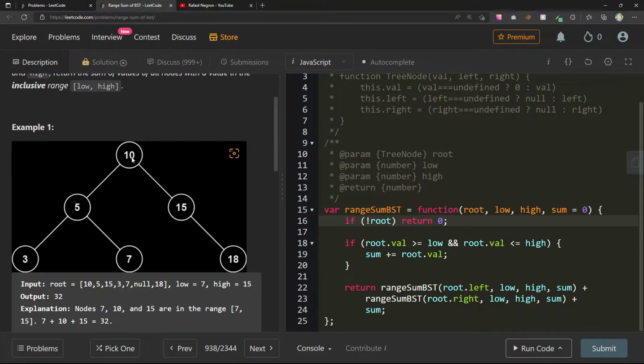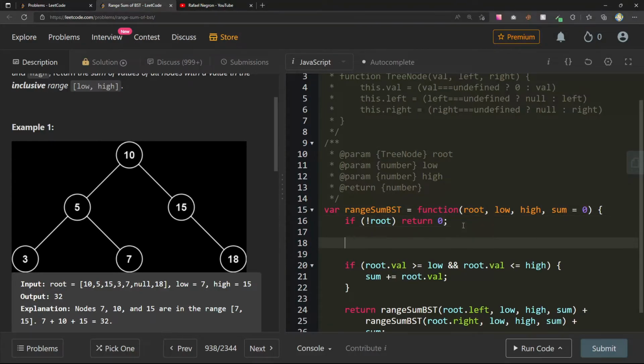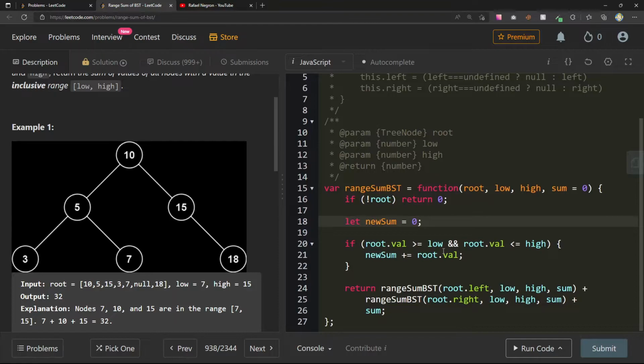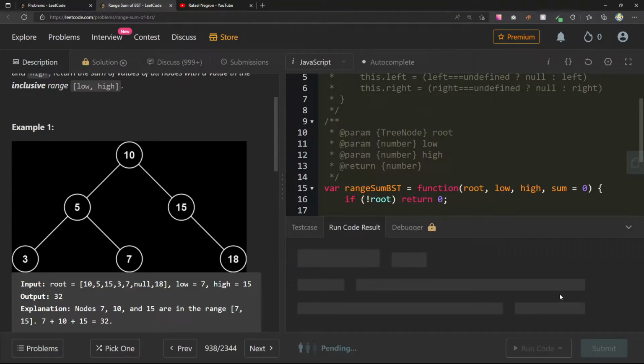So let's say we get to, let's see, 7 and 15, right? Sum is equal to 0. Sum plus or equals, and then return. Is it because we're not actually returning? If I capture my sum, maybe that's what I was trying to do before, like let new sum equals 0. New sum plus or equals root val. So we'll either return 0 or just return the new sum. Is this just going to be the same? Maybe I don't even need sum up here.